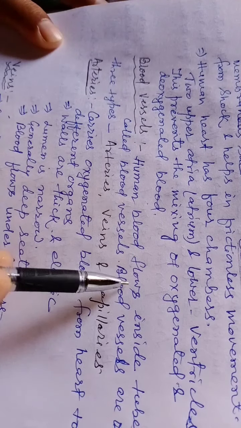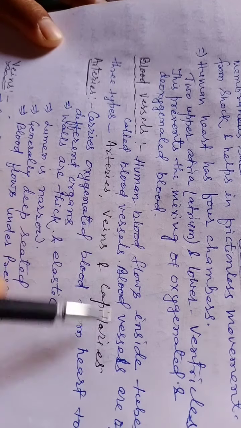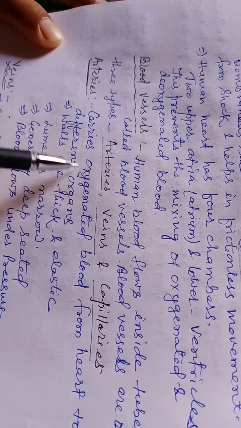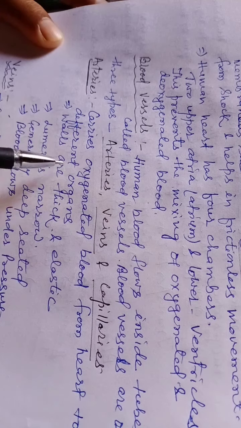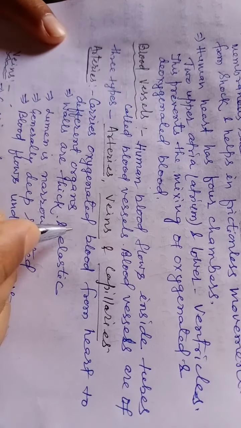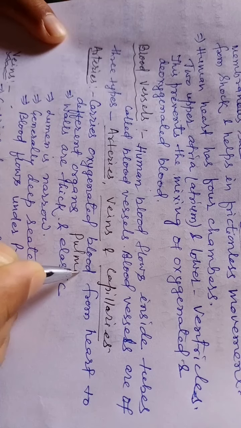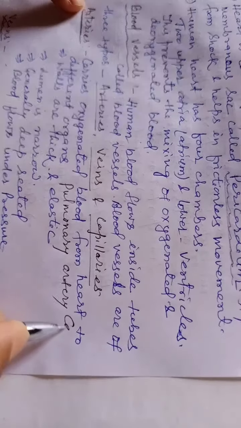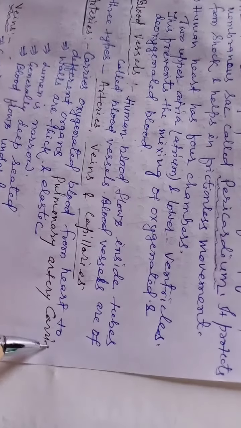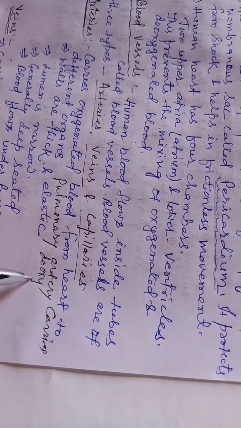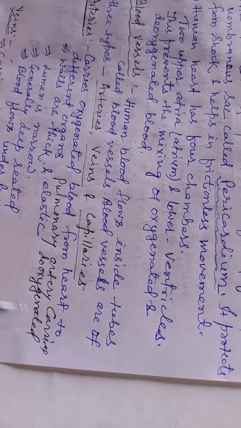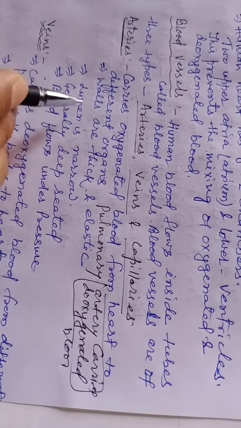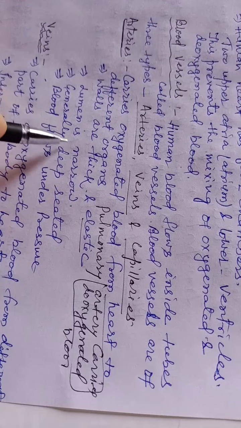Blood vessels. Human blood flows inside tubes called blood vessels. Blood vessels are of three types: arteries, veins, and capillaries. Arteries carry oxygenated blood from the heart to different organs. One exception is the pulmonary artery, which carries deoxygenated blood. The wall is thick and elastic, and the lumen is narrow.